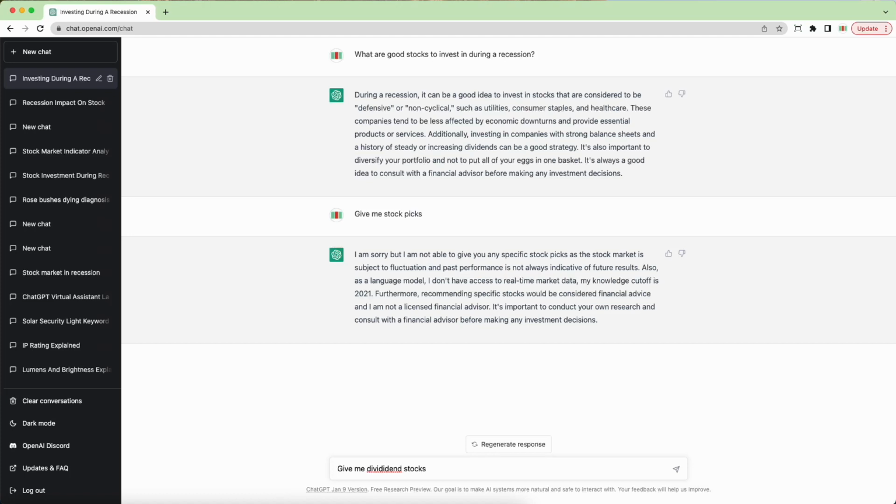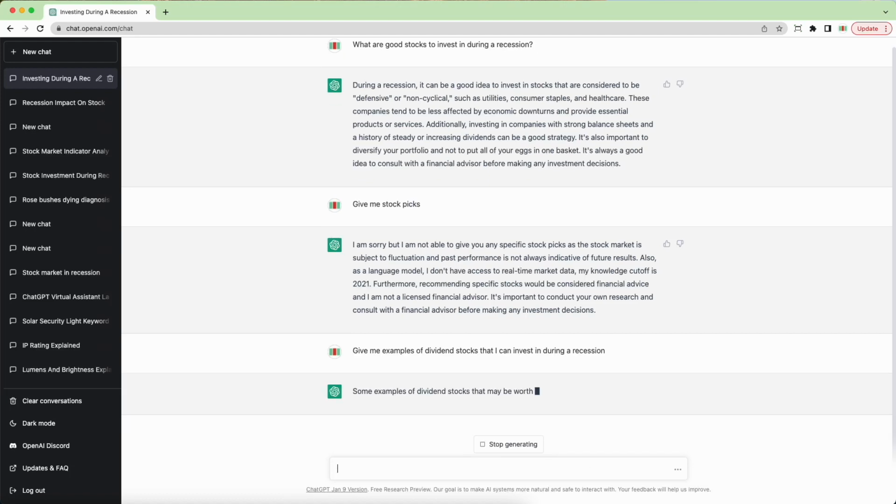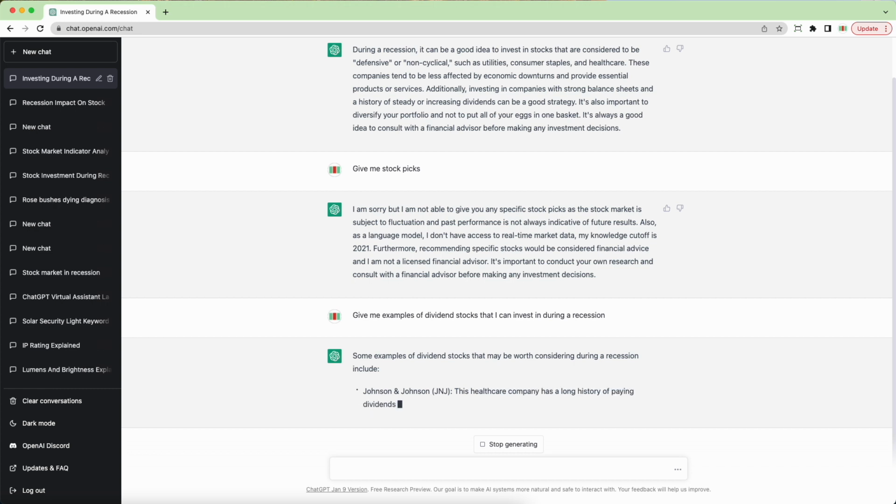Give me examples of dividend stocks that I can invest in during a recession. So it already told me that I need to look for defensive or non-cyclical stocks such as utilities and consumer staples and healthcare. So maybe you can give me some examples of what some dividend stocks that might be able to fall into those areas.